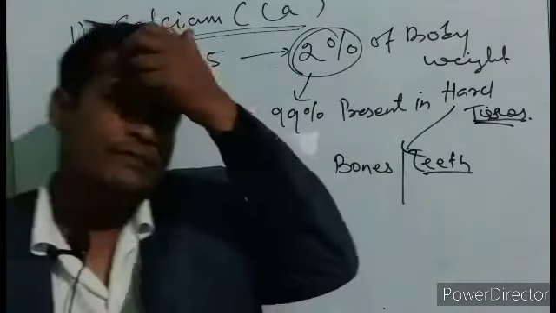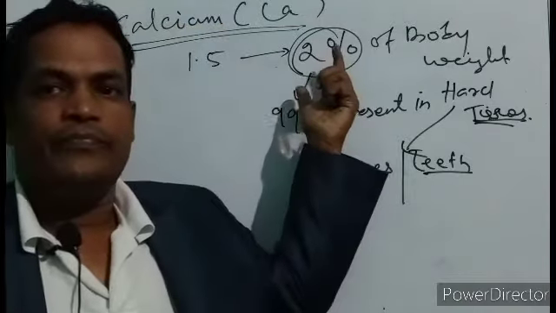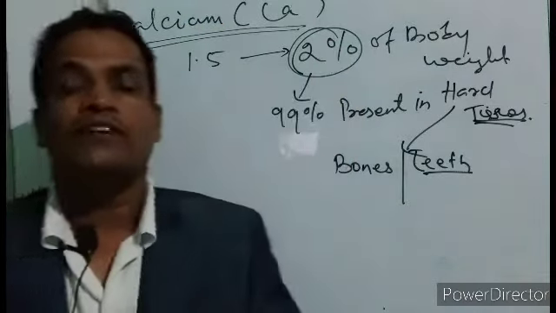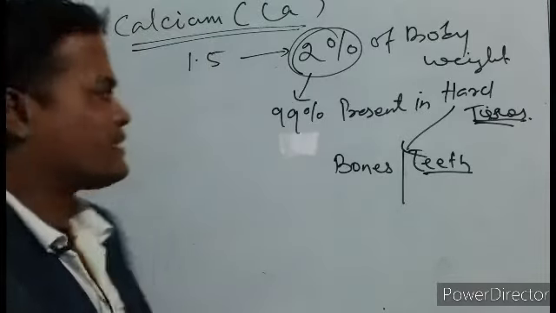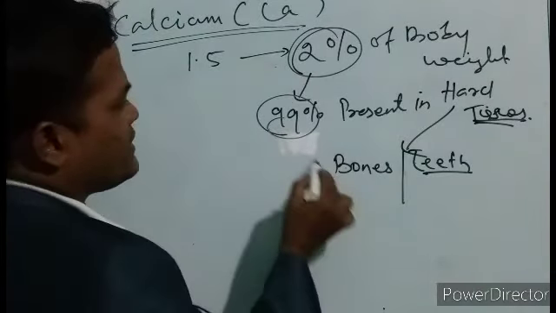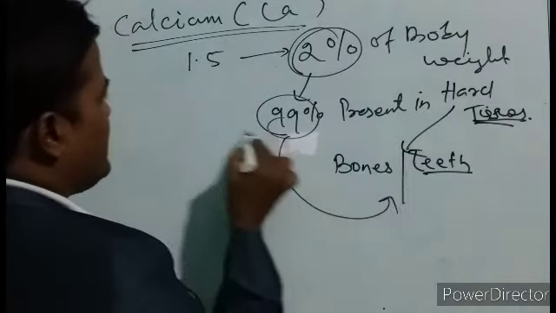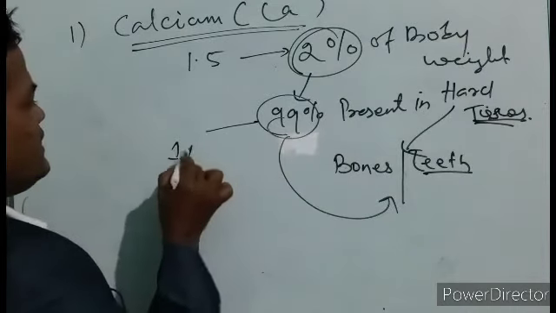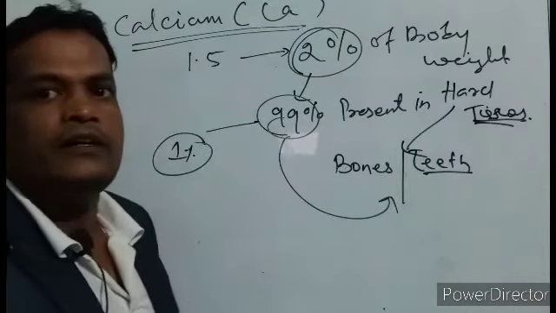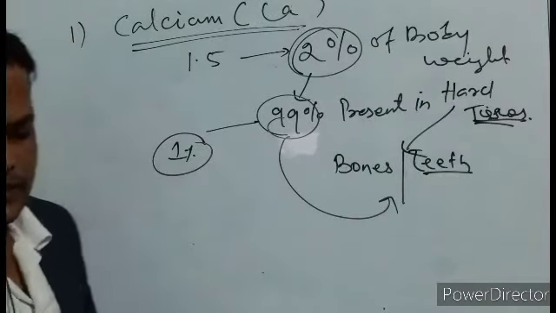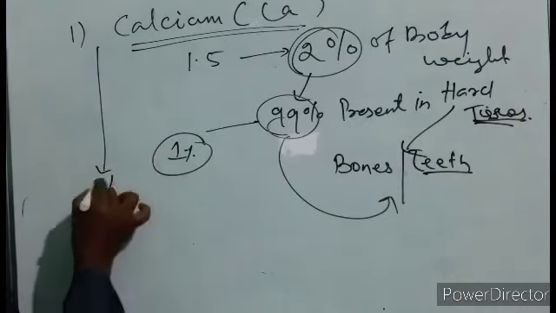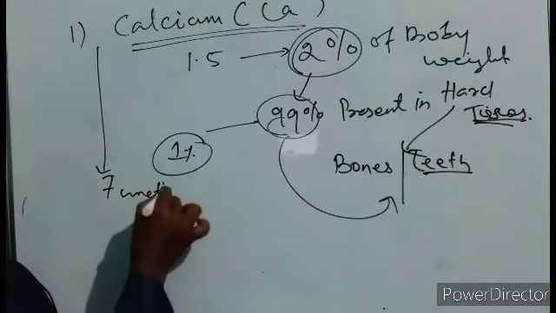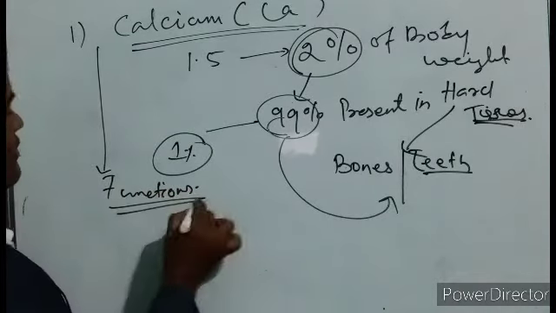Again speaking of calcium, it forms 1.5 to 2% of our body weight, and 99% of this is present in the bones and teeth, and another 1% is distributed in all the remaining parts of the body. Is it right? So let us see the functions of calcium. What are the functions of calcium?